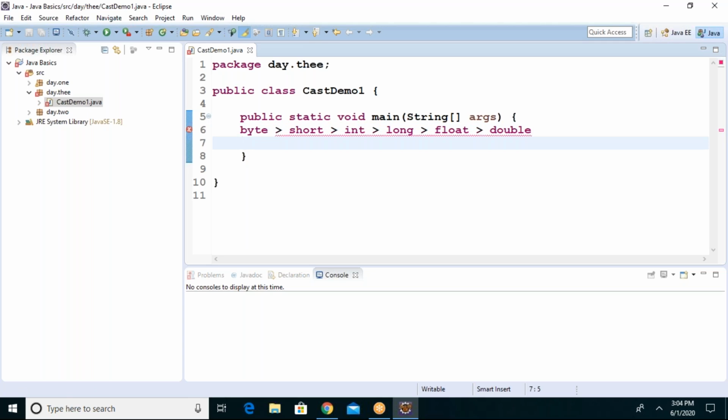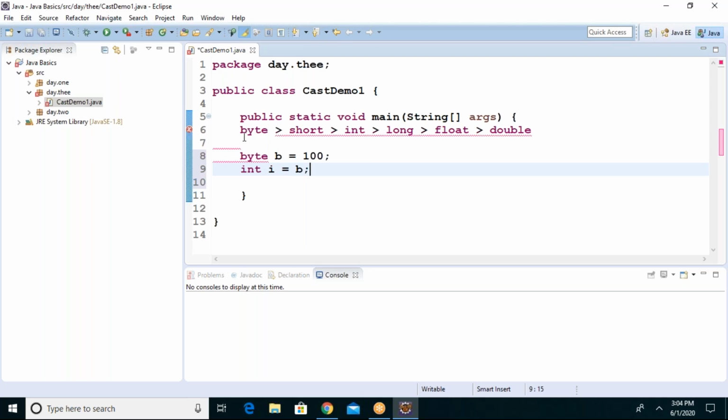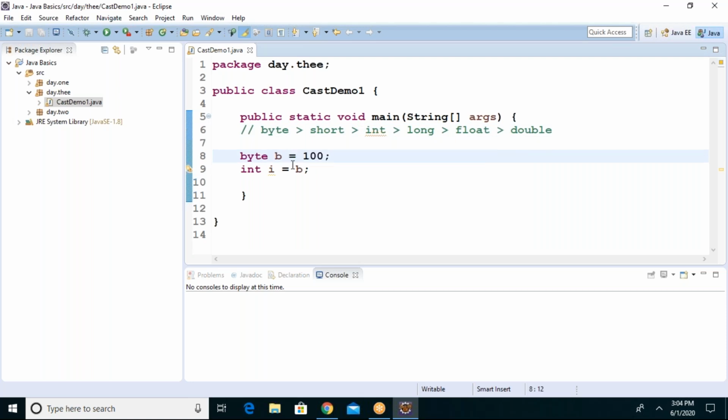But the problem is, when you declare, for example, byte b equals 100, and integer i equals b, it will be okay.